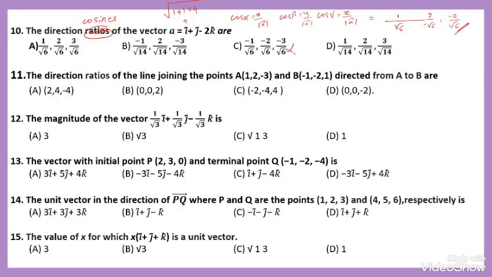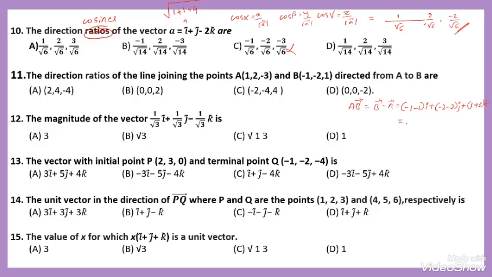The direction ratios of the line joining the points A of 1, 2, minus 3 and B of minus 1, minus 2, 1 directed from A to B. Here vector from A to B is equal to vector B minus vector A. That is the corresponding elements: minus 1 minus 1 for i, then minus 2 minus 2 for j, plus 1 minus of minus 3, that is 1 plus 3 for k.